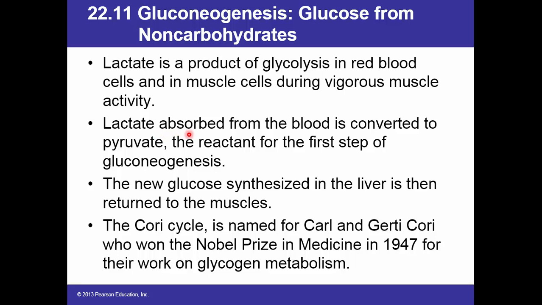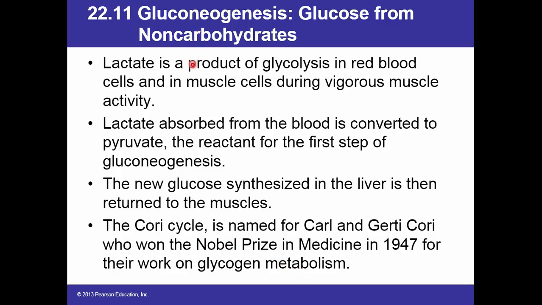Lactate absorbed from the blood is converted to pyruvate, the reactant for the first step of gluconeogenesis. The new glucose synthesized in the liver is then returned to the muscles. This is called the Cori cycle, named for Carl and Gerty Cori, who won the Nobel Prize in Medicine in 1947 for their work on glycogen metabolism.